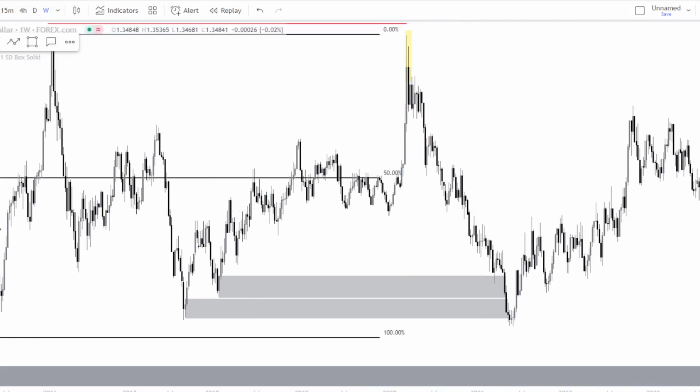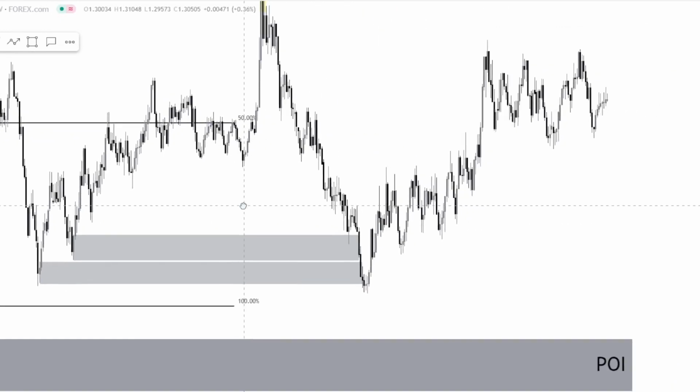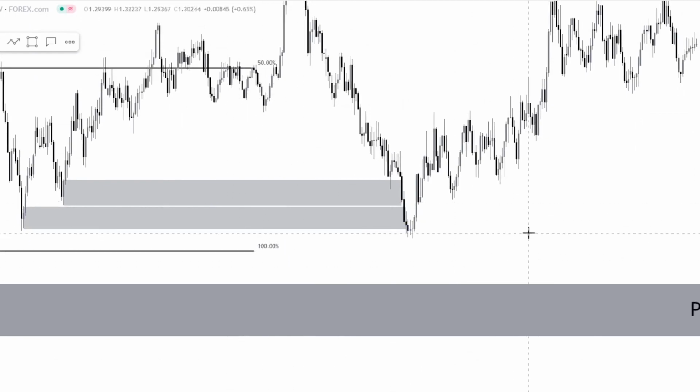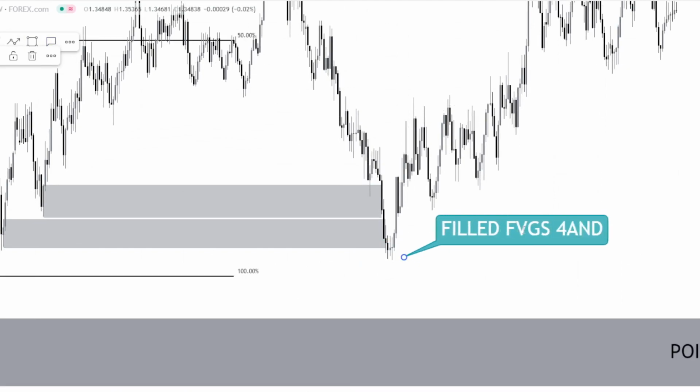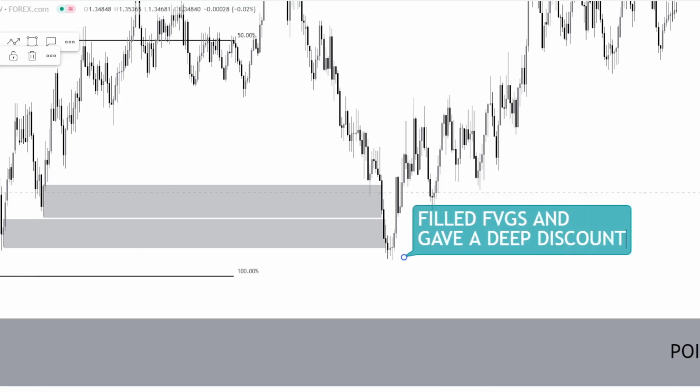So what we understand over here is that we had a very deep discount. Price achieved a very, very deep discount over here. Considering our low was down here, we came all the way down here. So we simply filled inefficiencies in this region, right? So we filled fair value gaps and gave a deep discount. And that's essentially all there is to it, right? So I hope that answers the person's question about what happened to UCAD in 2020.